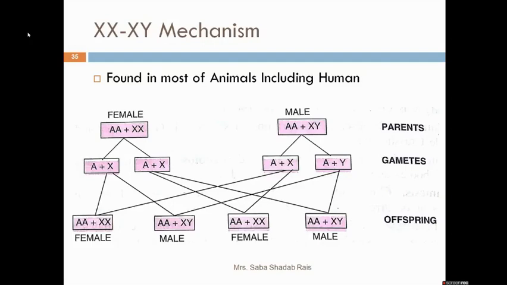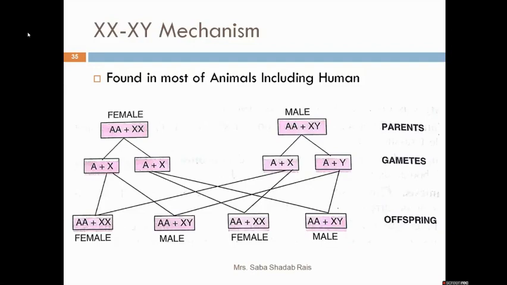As females have similar sex chromosomes, they are called homomorphic, and males are called heteromorphic because they have dissimilar sex chromosomes, XY.